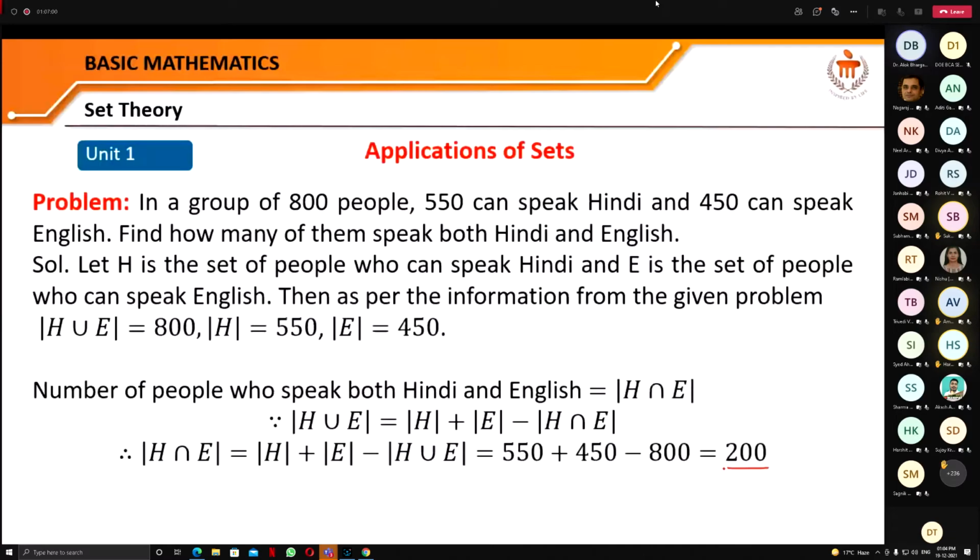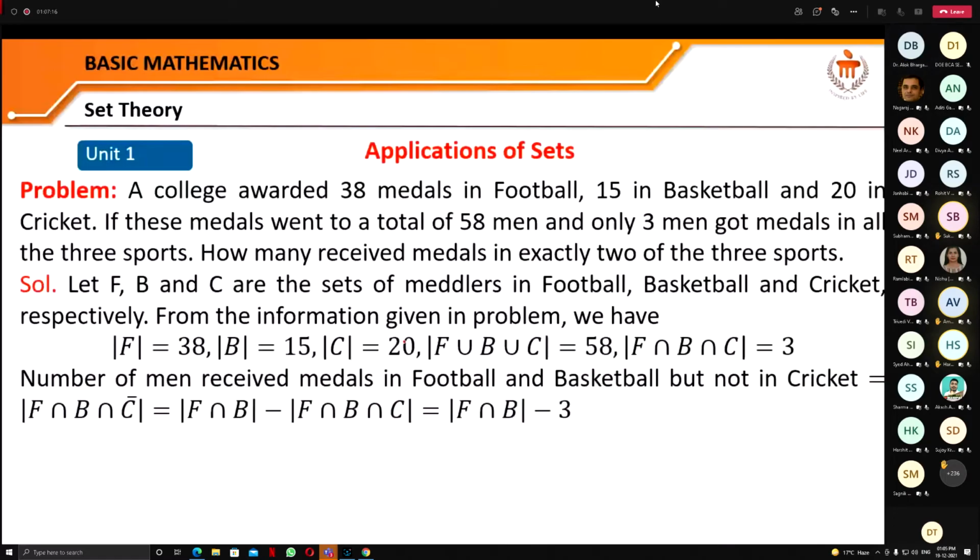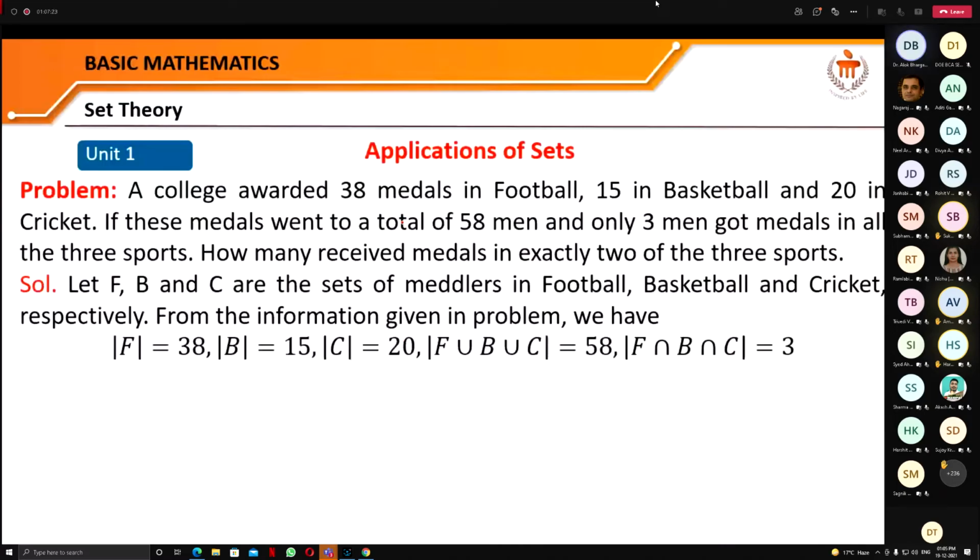If you see another example, a college awarded 38 medals in football, 15 in basketball, and 20 in cricket. So the cardinality of F, B, and C are here that you can see. If these medals went to a total of 58 men and only 3 men got medals in all the 3 sports, so the total is 58 and only 3 men got medals in all the 3 sports.